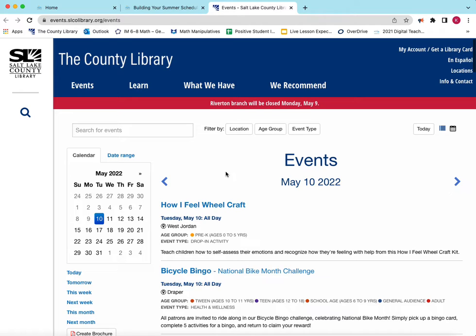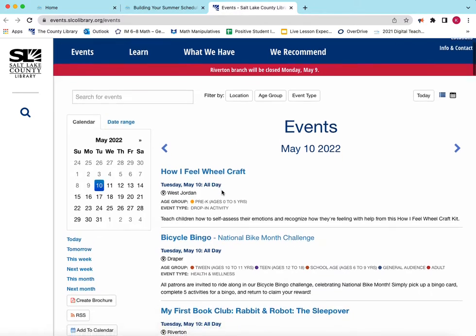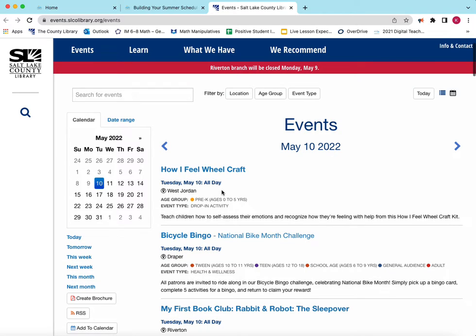This link takes you to this page that shows events for all age groups and all library branches. So you will want to filter this, otherwise you're going to see things for babies and toddlers, and things for adults that you're not interested in. But I want you to see that there are lots of really cool events at your local library, at your branch of your local library.